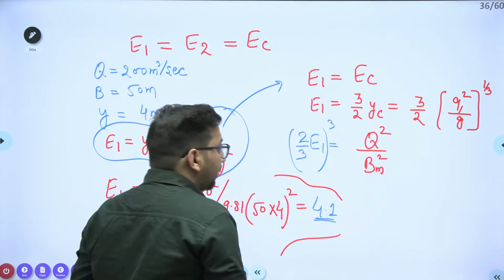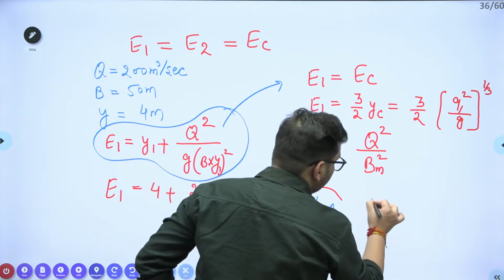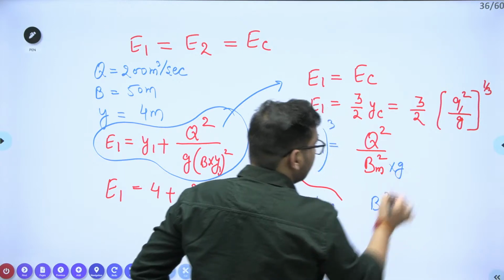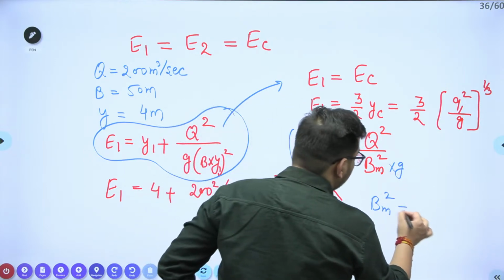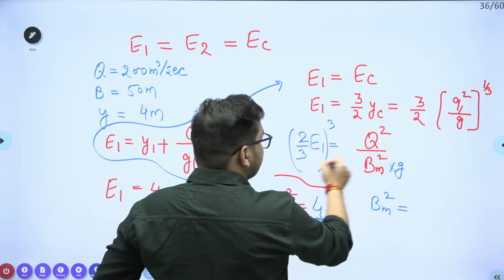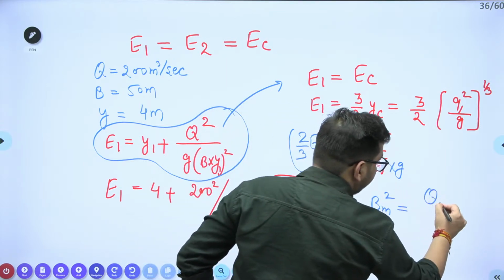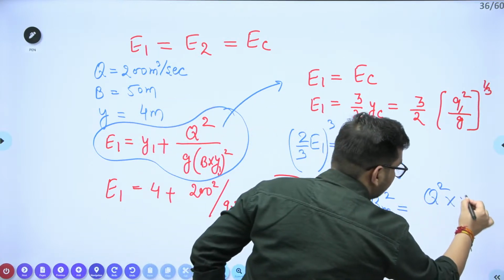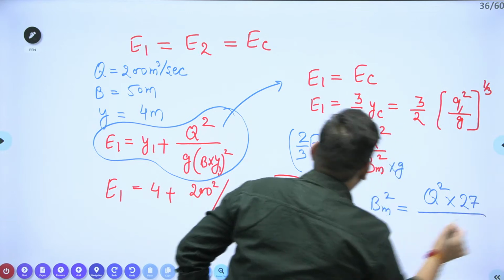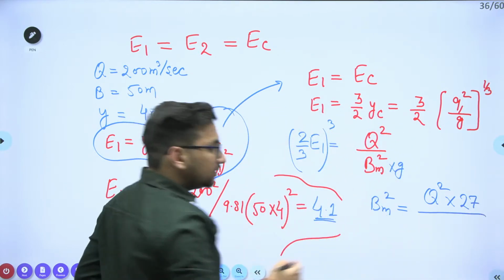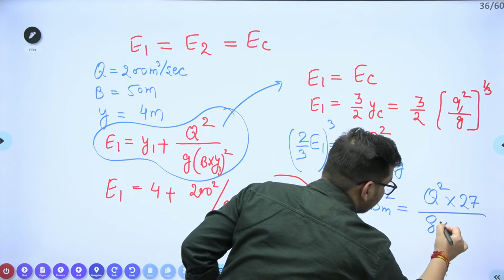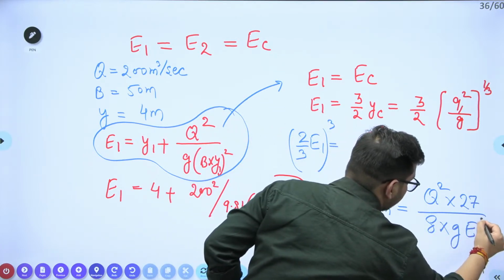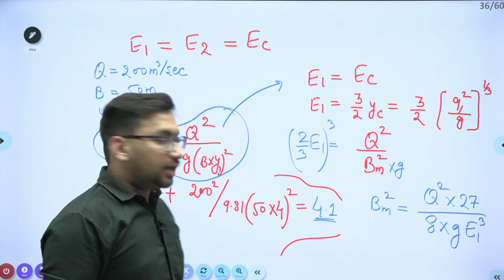So from here, if I try to find out this BM value into G, what will it be? BM will be this Q square. This is nothing but 3 to the power cube, that is 27, upon this 2 cube, it is nothing but 8 into G into E1 cube, right? So what we will get?